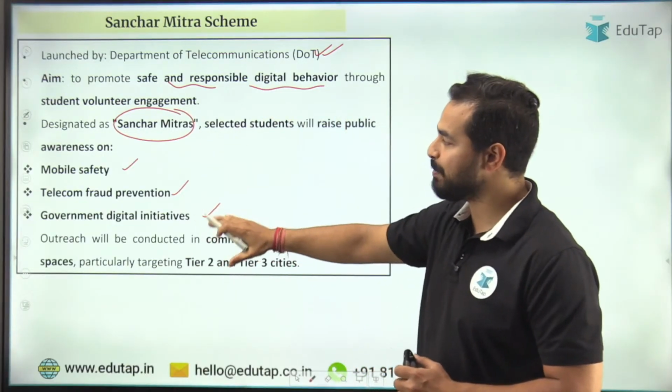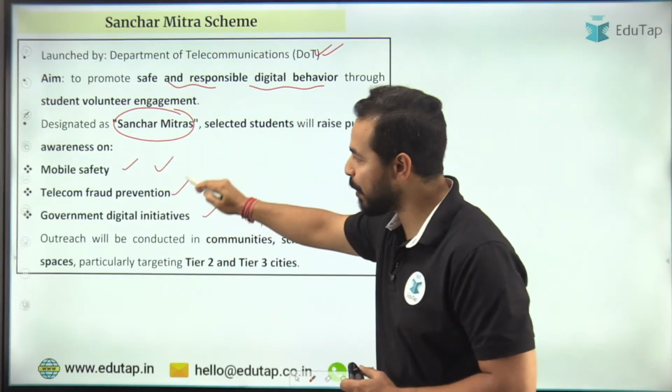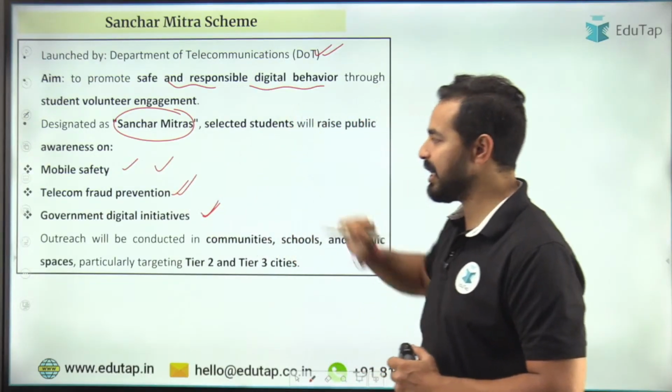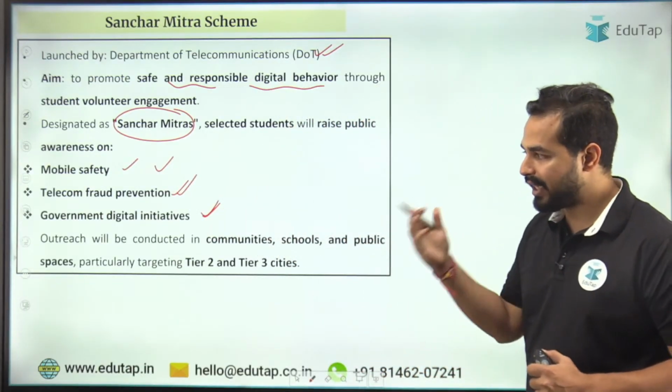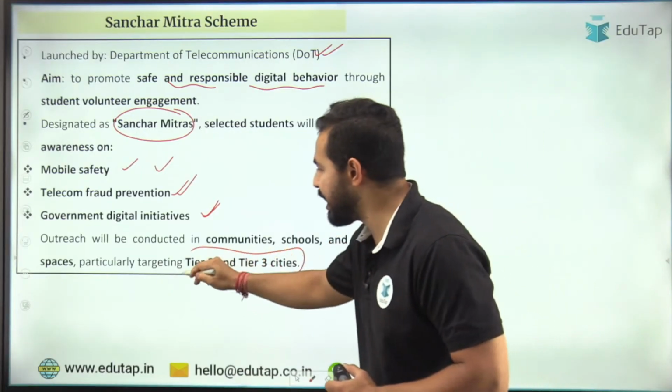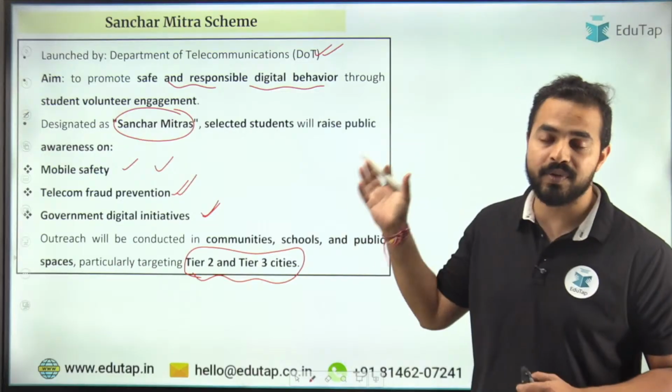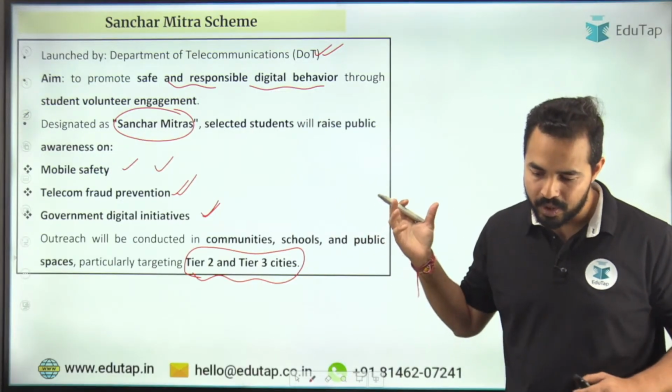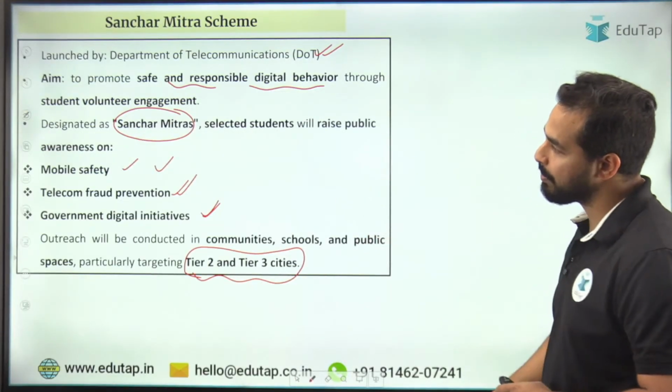And we will be making people aware about mobile safety, telecom fraud prevention, government digital initiatives. Okay? And they will be targeting majorly the tier 2 and tier 3 cities, which are basically less aware about these particular scams and frauds which are taking place right now. Okay, so this is something that we need to remember here.